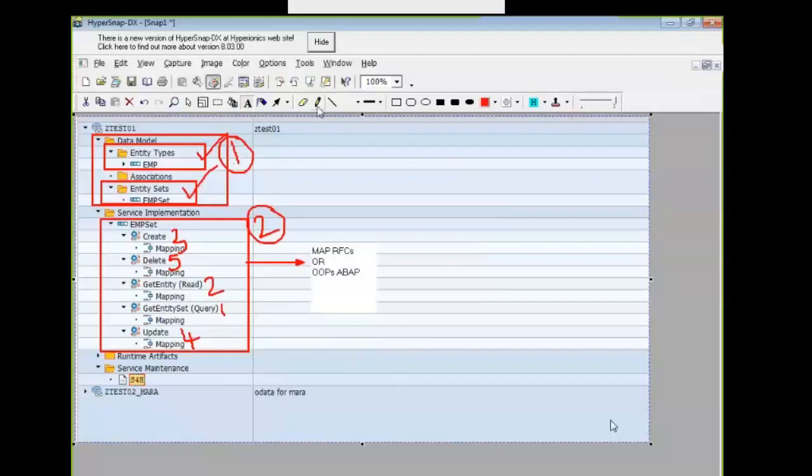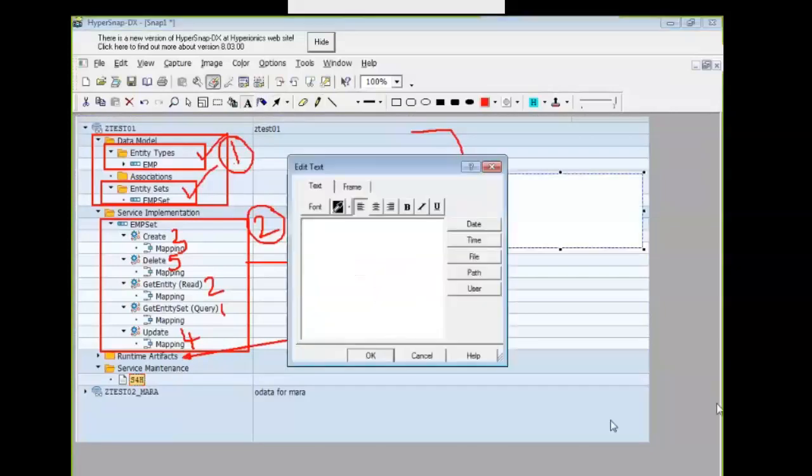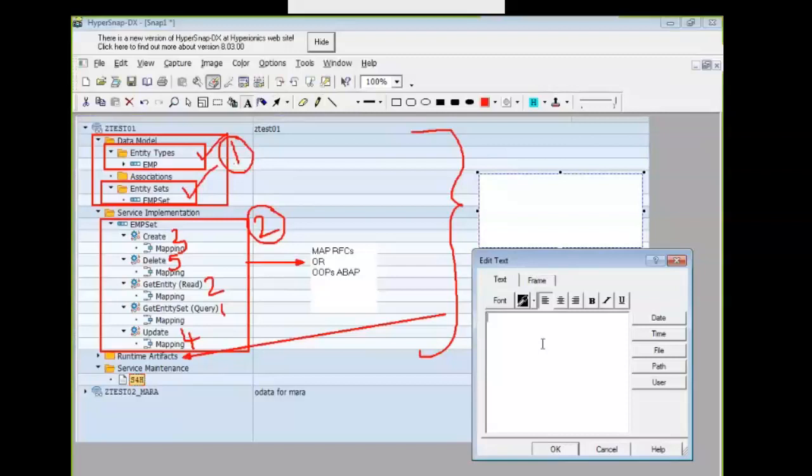And all the configurations you do here in the first and second parts will be converted to ABAP classes, and they are stored inside the runtime artifacts in the form of MPC and DPC classes.